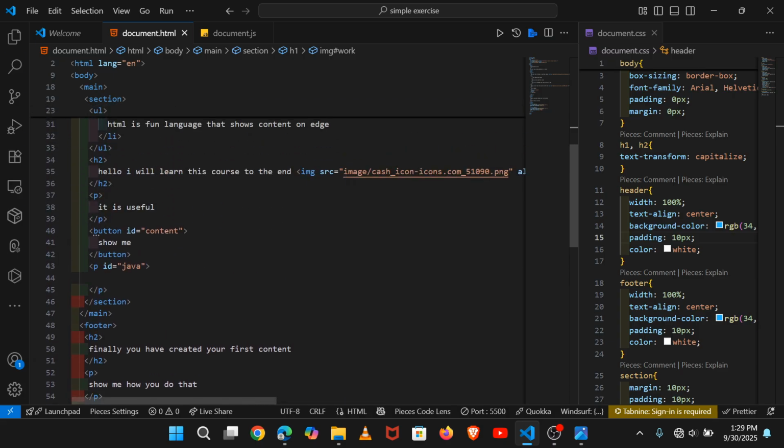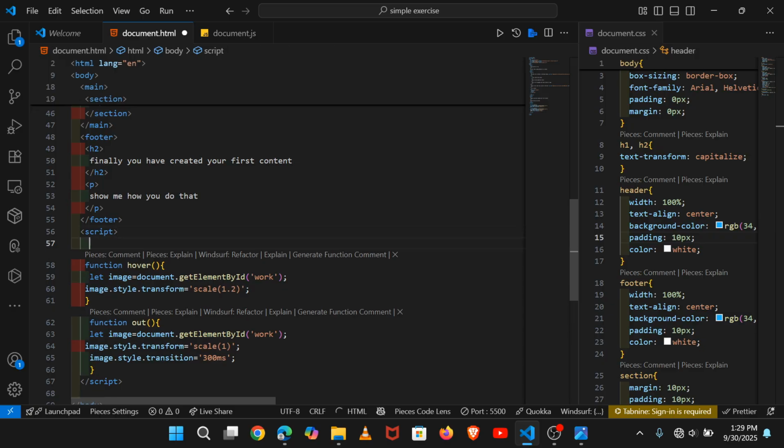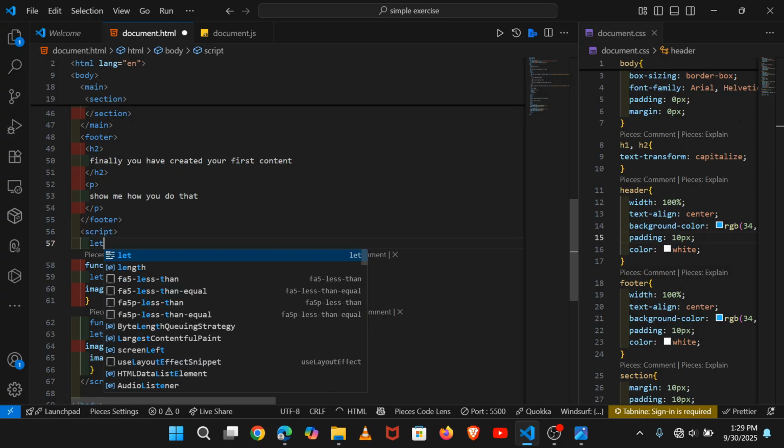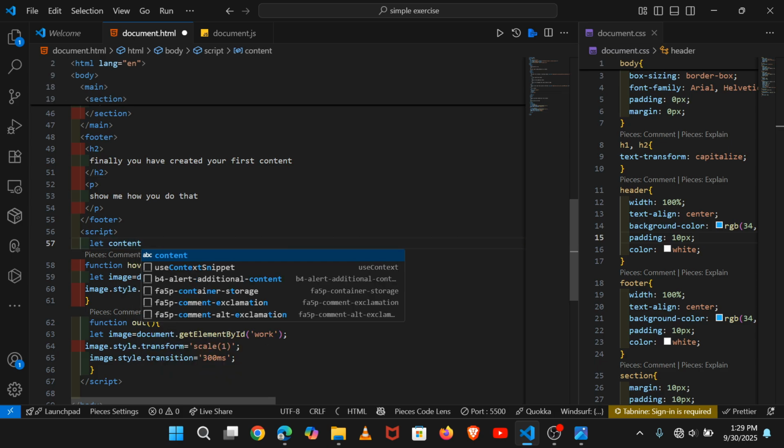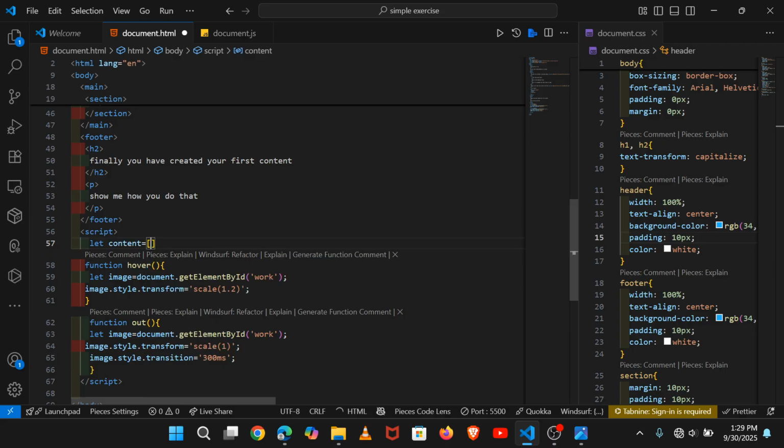Now we are going to take this simple paragraph and give it content by using this button. So for example, create a content array like this, and you write the first simple text: I want to learn JavaScript.